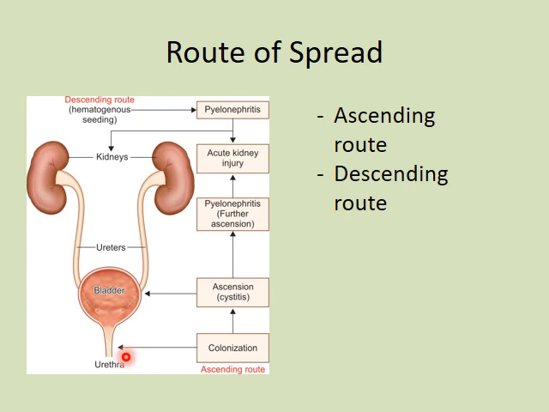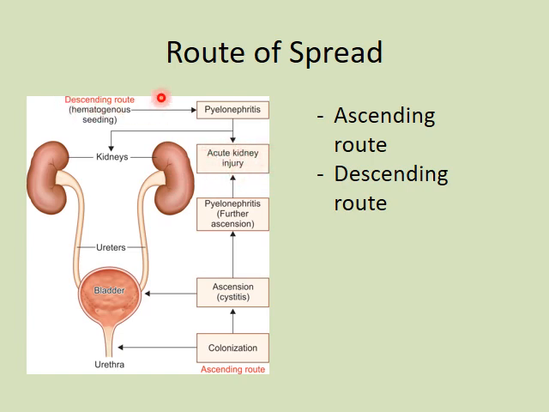A number of virulence factors help in this process, like fimbria in case of E. coli. Following colonization, the pathogen ascends through the urethra into the bladder, leading to cystitis. Then further ascension through the ureter may occasionally occur if there is any vesicoureteric reflux, which leads to pyelonephritis. And then if the inflammatory cascade continues, the final damage to the kidney can occur, which can cause acute kidney injury.